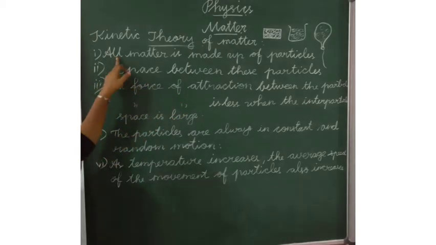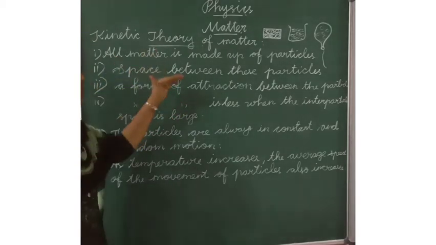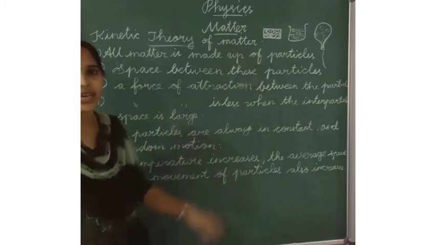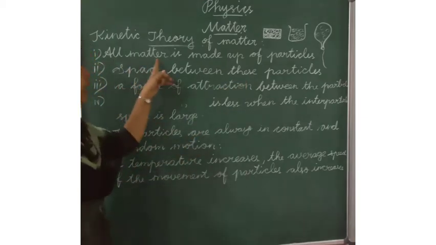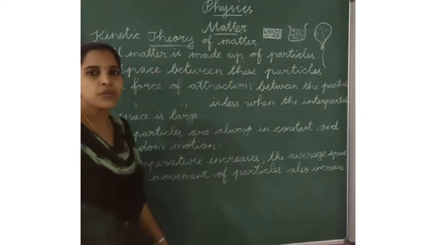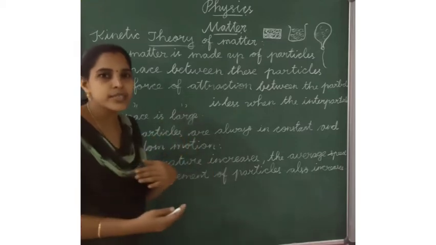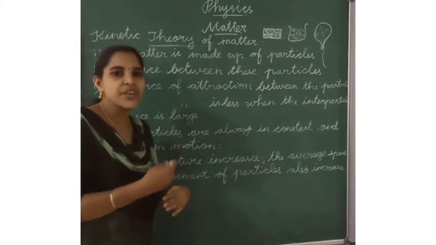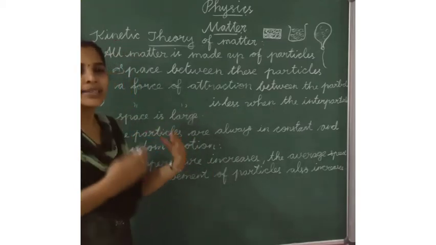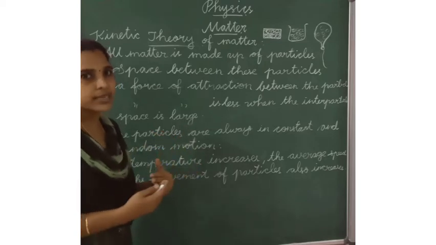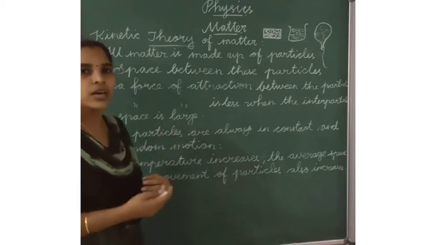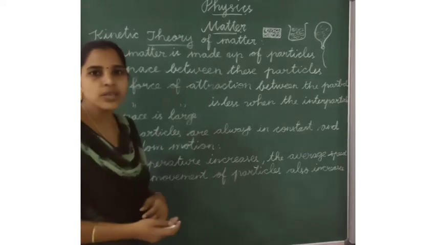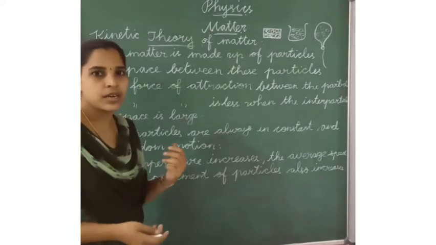Listen here. These are the main important points of the kinetic theory of matter. First one, all matter is made up of particles. Already we have learned that matter is made up of particles. What are the particles? Atoms, molecules or ions.